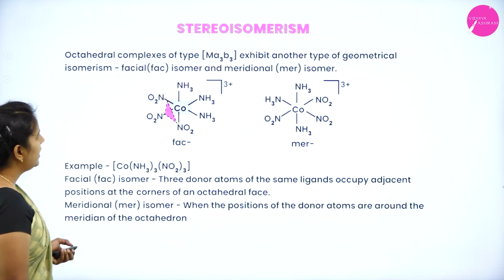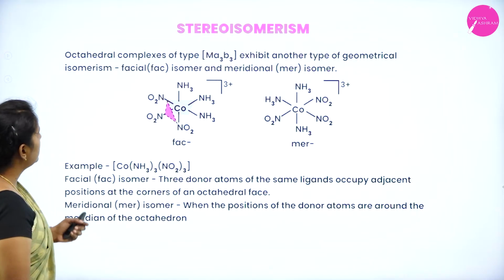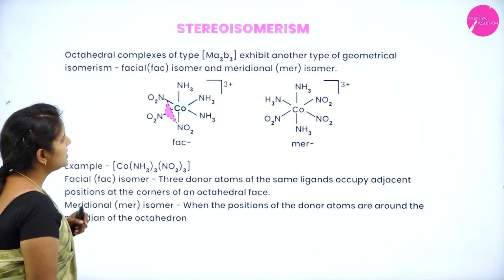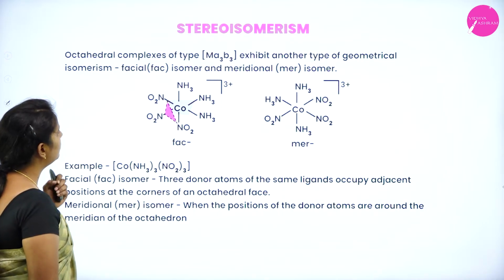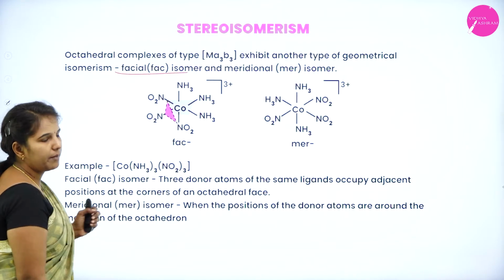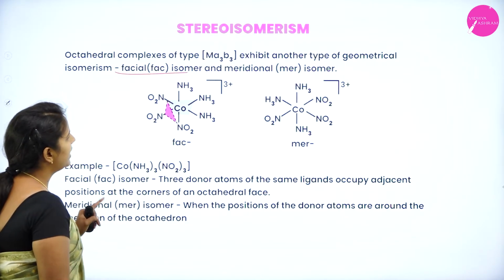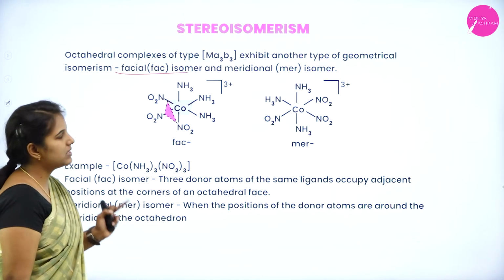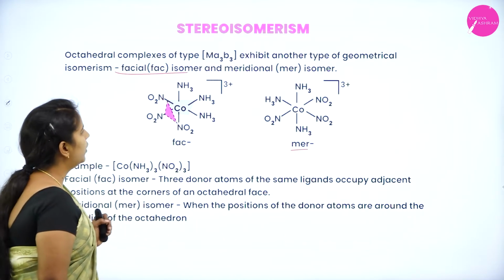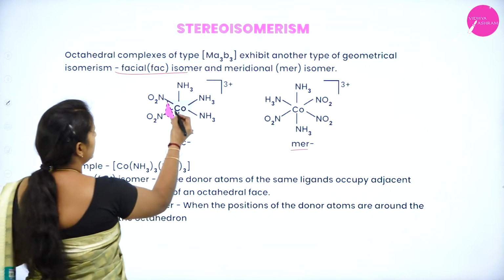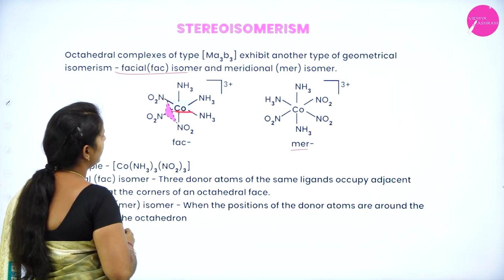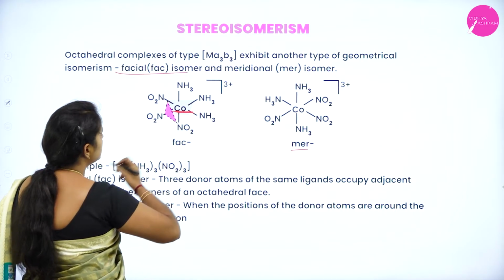Okay. Next, the octahedral complexes of the type MA3B3 exhibit another type of geometrical isomerism, known as facial isomers, with the short form FAC, as well as meridional isomers, with the short form MER. You can say that the central metal atom is cobalt, which is surrounded by 2 different kinds of ligand. One is amino and one is NO2.